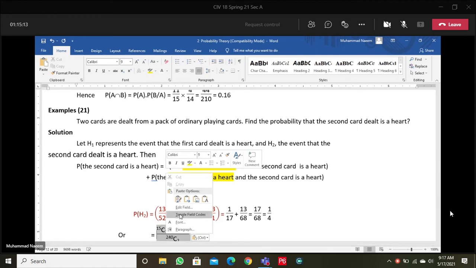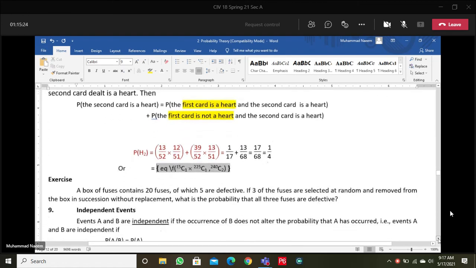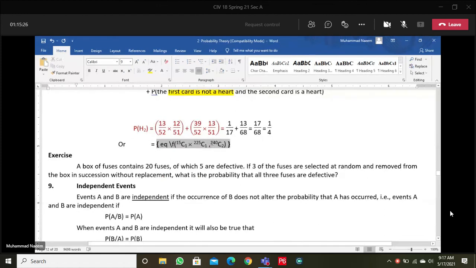Total possible cases: we are drawing 2 cards out of 52.